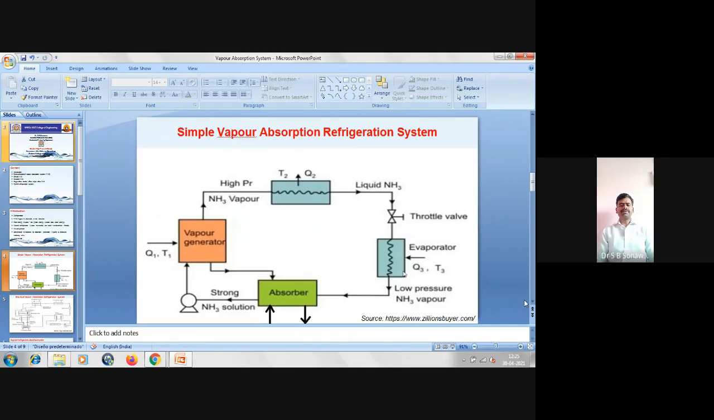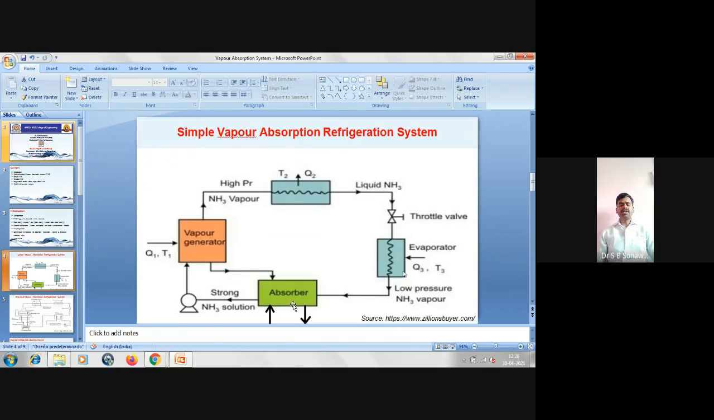So the simple vapor absorption refrigeration system mainly consists of the absorber, then generator, then condenser, and the evaporator. Let us start with this absorber part. In absorber we have a mixture, or a solution of ammonia and water. Water has a strong affinity towards the ammonia vapor. So the water is basically absorbing the ammonia from the evaporator, and here we are getting a solution of NH3 plus water, that is known as the aqua ammonia solution.